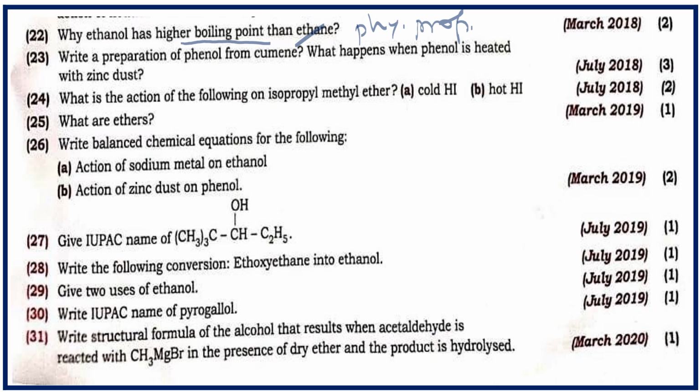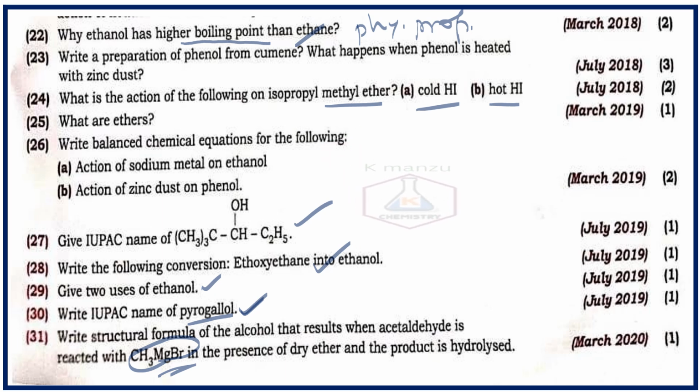See here again, ethers with cold and hot HI, IUPAC nomenclature, chemical reactions, and here classification of phenols. Trihydroxyphenol, the best example is pyrogallol, one should write the IUPAC name for that. Using Grignard reagent, how one will prepare alcohols, that is to be studied.